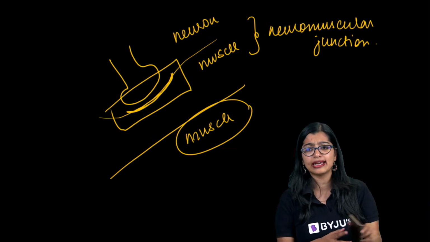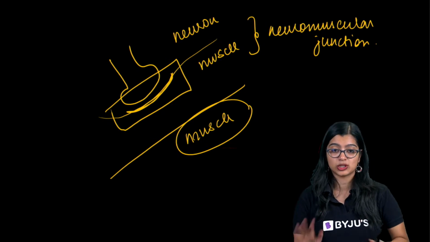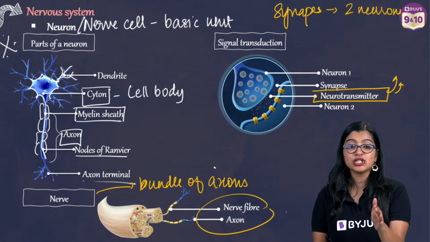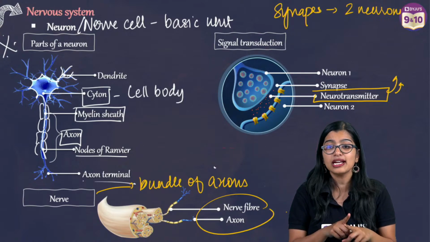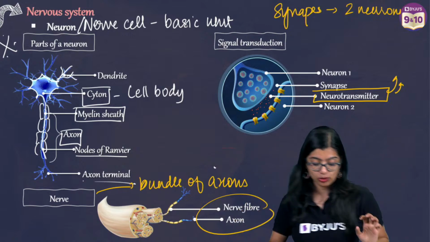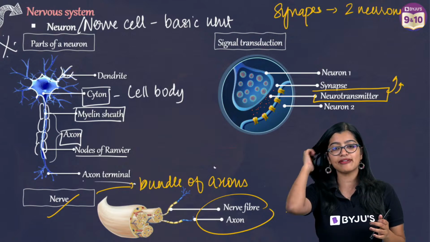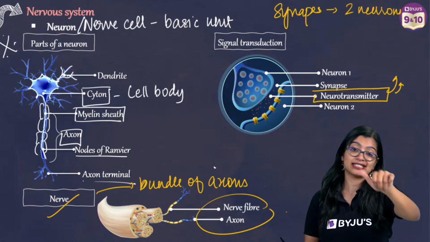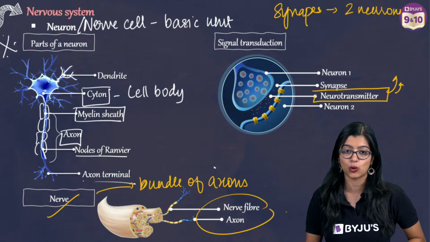So are we all clear with this? Any doubts so far in what I have explained? Ma'am, difference between nerve and neuron. A neuron is one single cell. Many such neurons come together and get bundled up, forming the nerve. Alright, are we clear? Ma'am, two neurotransmitters, you can have acetylcholine as one of the examples. That's what's coming to my mind, acetylcholine.